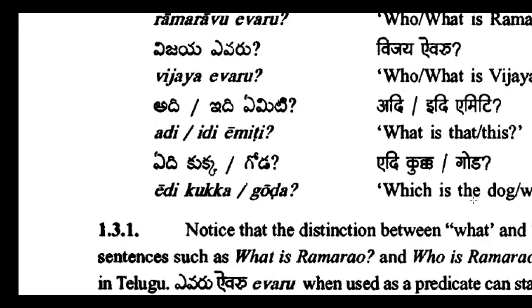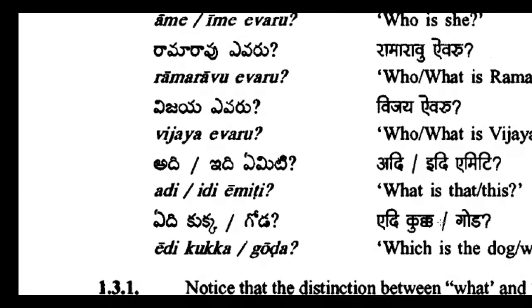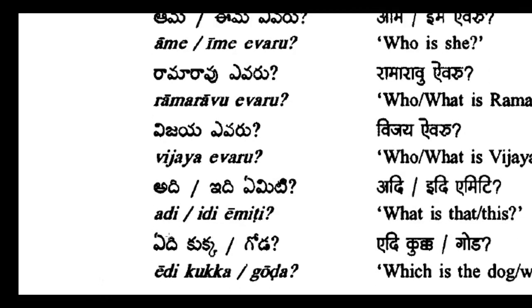So when you are practicing, when you are writing, you make sentences using the words adi, idi, evaru, but change the words, add new vocabulary. See, look around you, what you are seeing. You see there is a curtain, parda. You see there is a table. You see there is a chair, kurchi. You see there is a sofa. Just come outside. You see there is a tree. You see there is a plant. You see there is a bird. Okay, imagine what we call those things in Telugu.